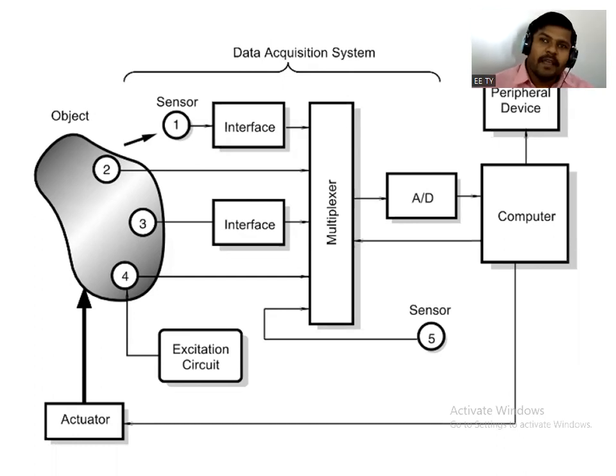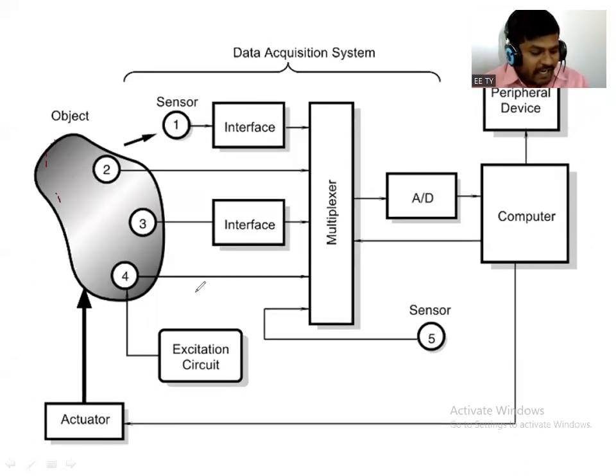Okay, see, in that large system, this black shape is one object that is shown, right? Do you know what an object is? An object may be in any form or any kind, right? We can call it a stimulus.